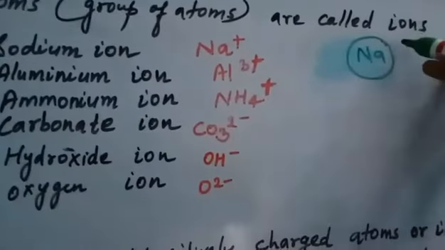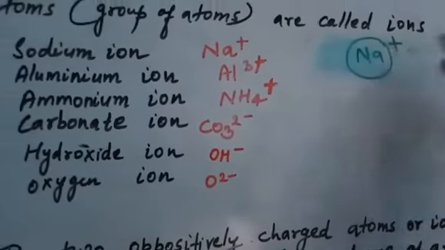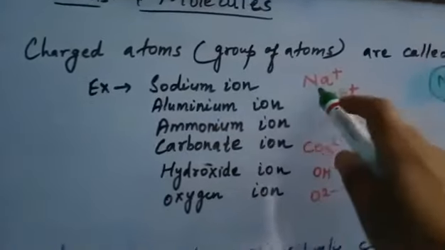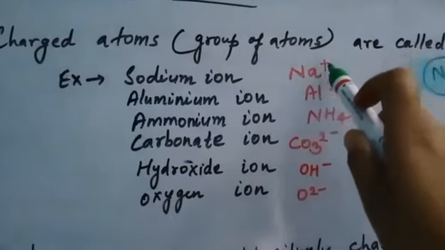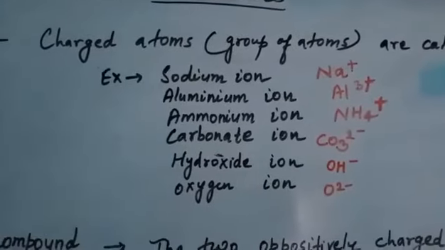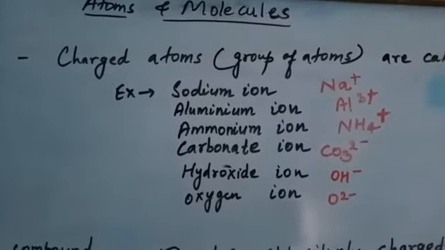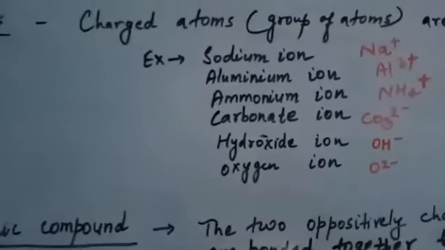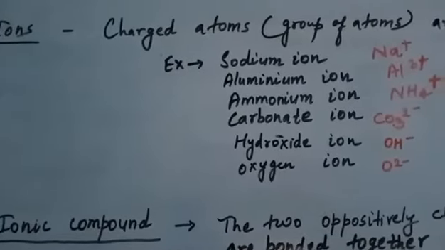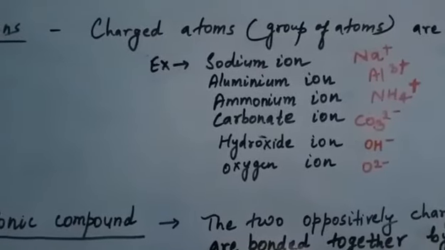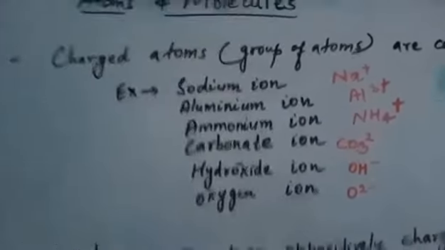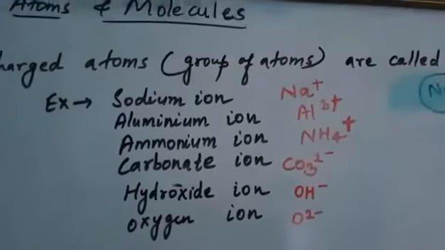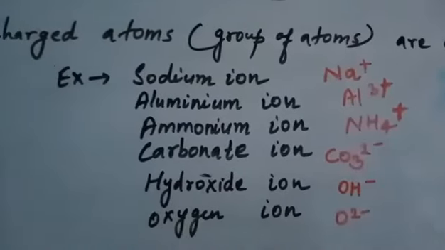But when it acquires a net charge on it, it becomes an ion. So we can see here sodium ion can be written like that. Here you can see sodium acquires one net positive charge on it. So it is called as a sodium ion. Okay. Now we can see aluminium ion. So when aluminium atom gets charged or when it acquires charge on it, then it is called as aluminium ion. We can show aluminium by this. Here you can see aluminium acquires 3 net positive charges on it.